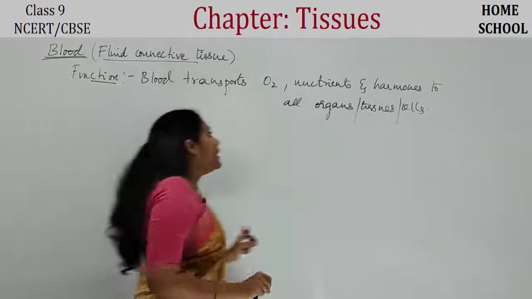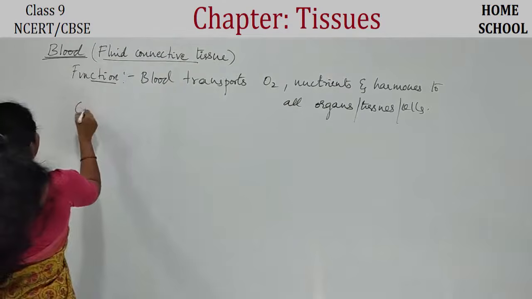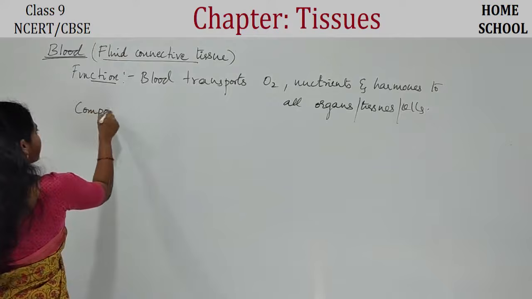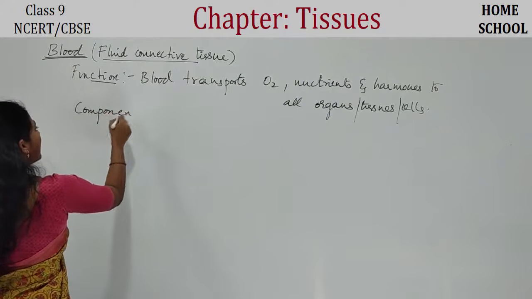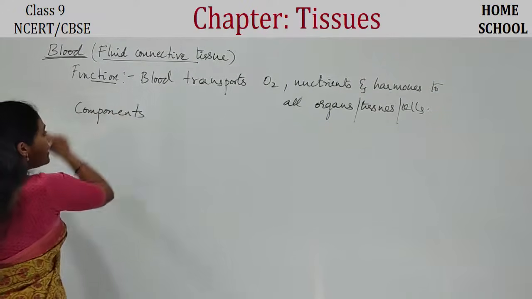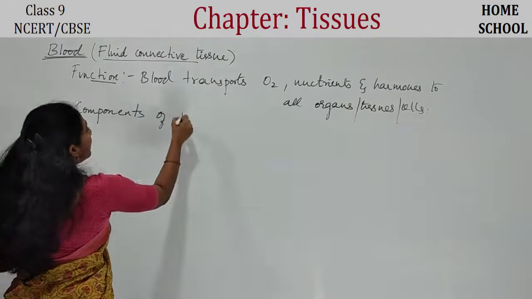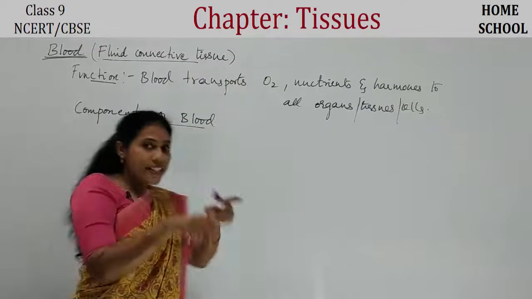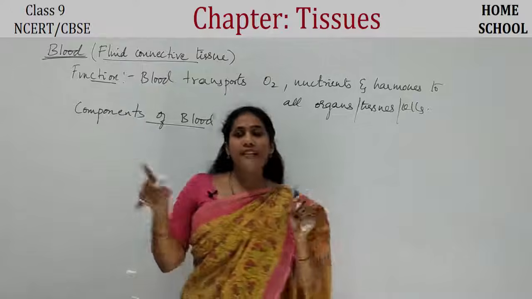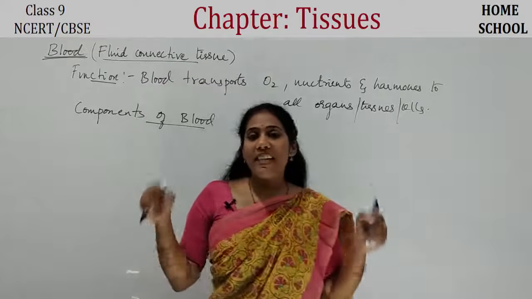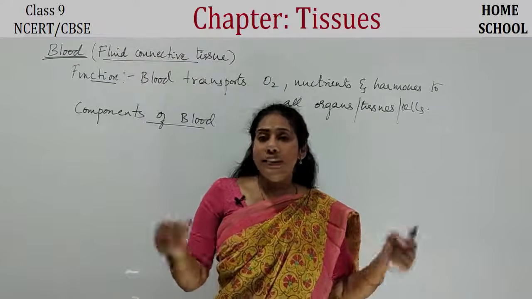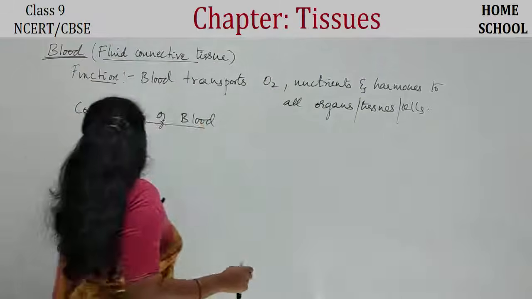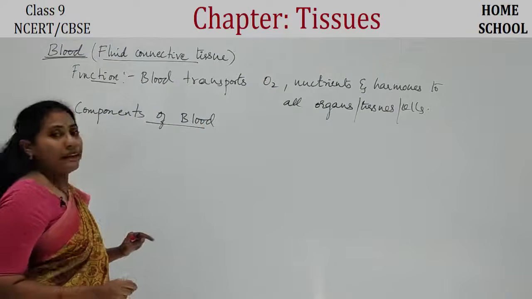And now let us talk about the components of blood. So how do the blood cells look? I told you each and every cell of a connective tissue is placed in a matrix. So what is that matrix and what type of cells are there in the blood? All that we will discuss here. Okay, so the components of blood, right?